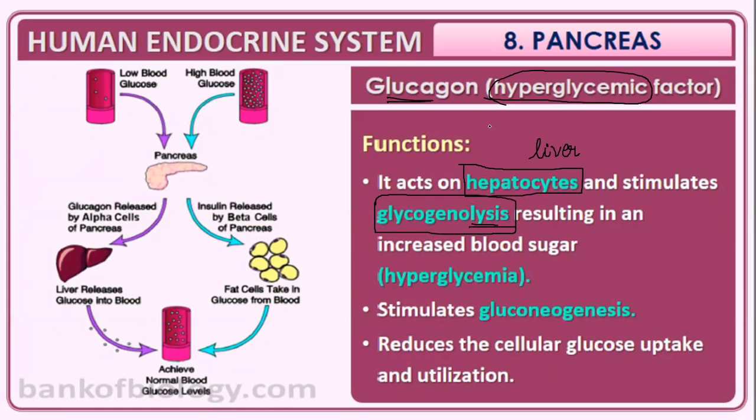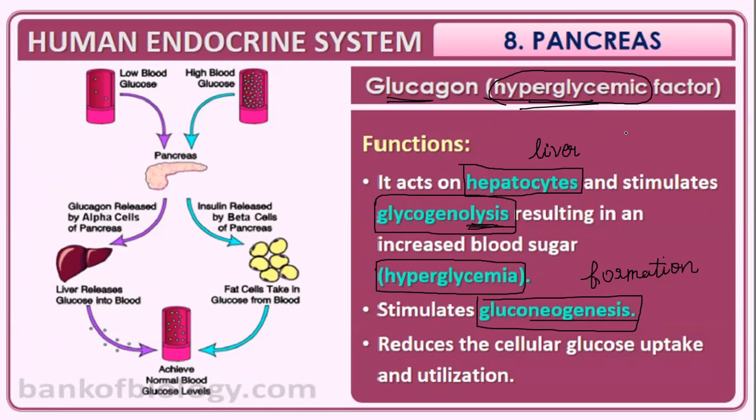So it acts on the hepatocytes or the liver cells and stimulates the production of glucose by breaking down glycogen. That is why it causes a condition known as hyperglycemia, and it is known as a hyperglycemic hormone. It stimulates gluconeogenesis. What do you mean by gluconeogenesis? Neogenesis means formation. Lysis means breakdown. So you have to remember all these terms.